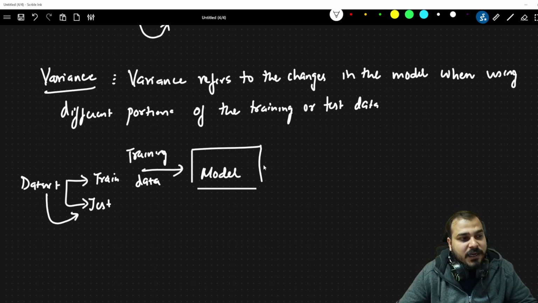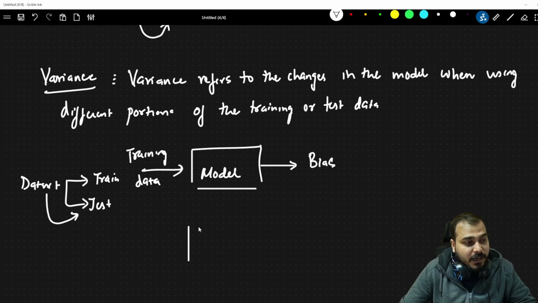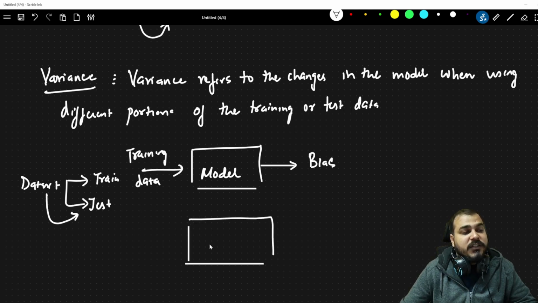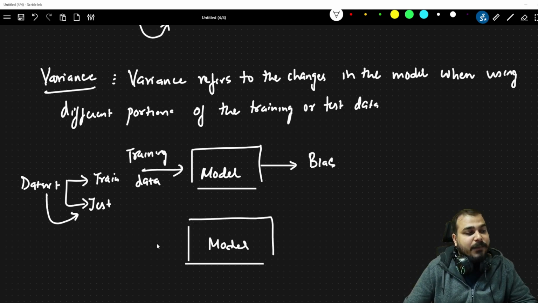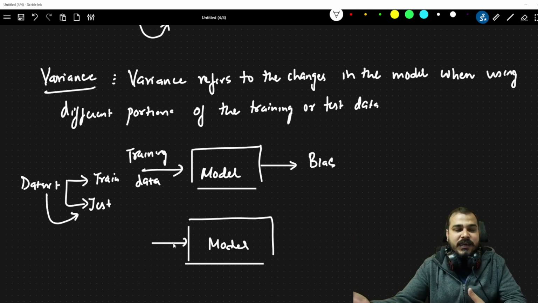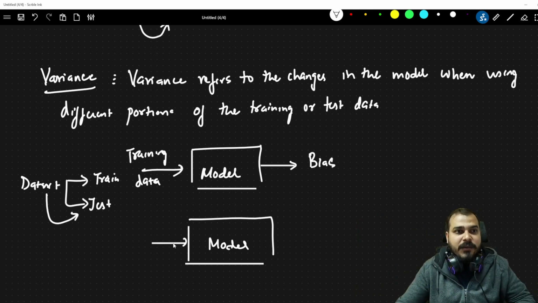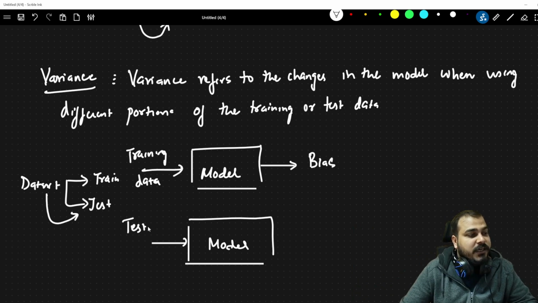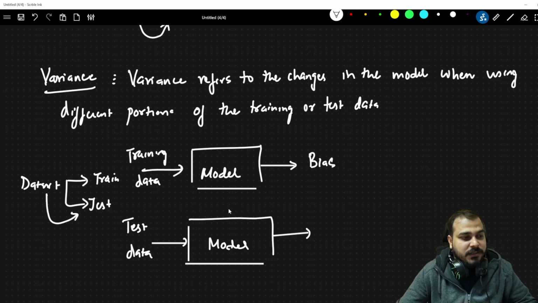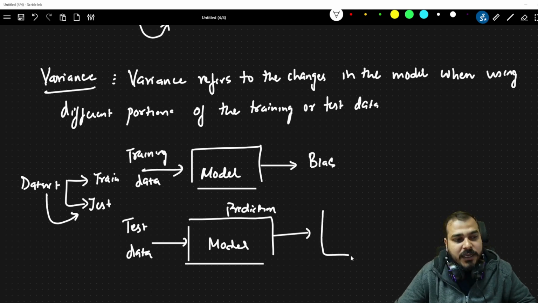Suppose in this training data, it gets trained and performs well. Here I'm talking about bias. But when we come to the prediction of this specific model, I can use other training data, which may not be similar, or I can also use test data. In this test data, we make some kind of predictions. These are my predictions, and in this prediction, again, I may get two scenarios.